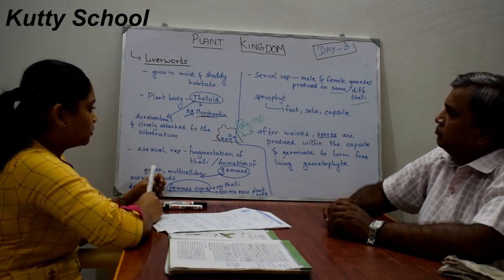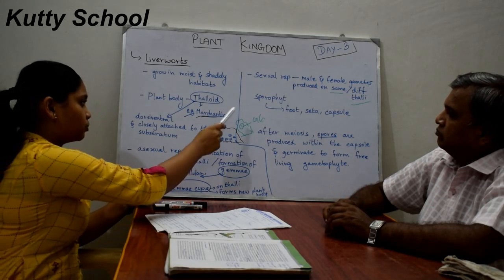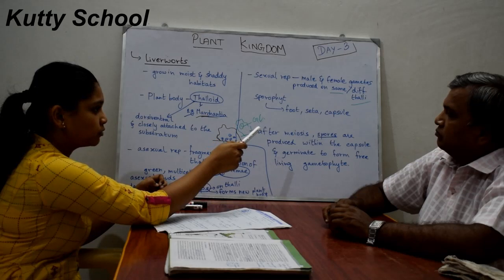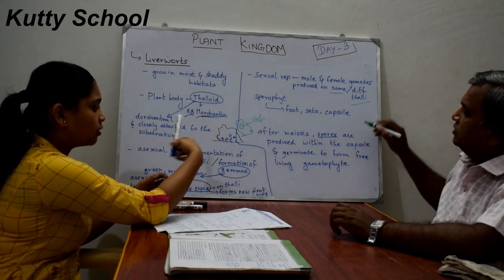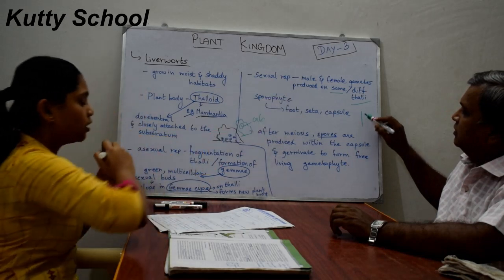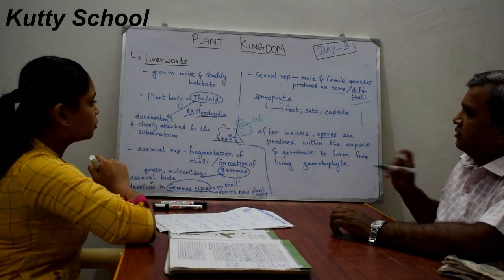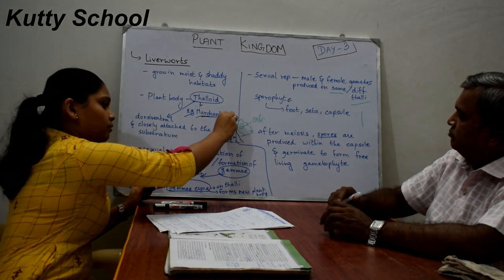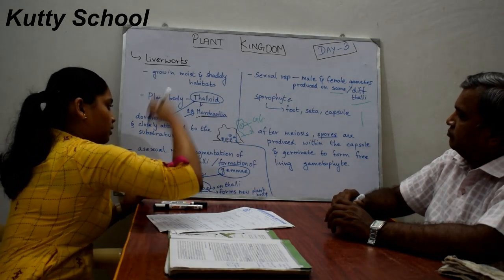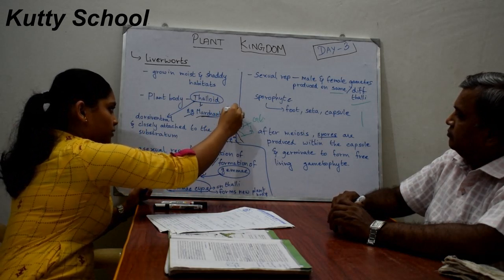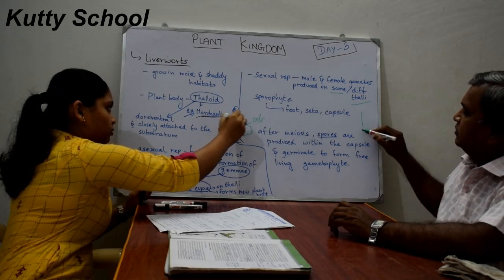This is the gametophyte, and the sporophyte has three components which are foot, seta and capsule. Foot is a structure which is attached to the thalli, and seta is like this, grown on the thalli, and the capsule is a capsule-like structure, like this.